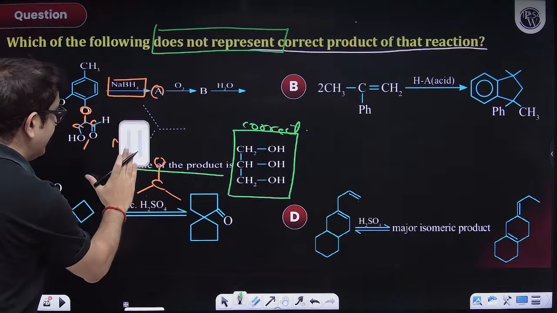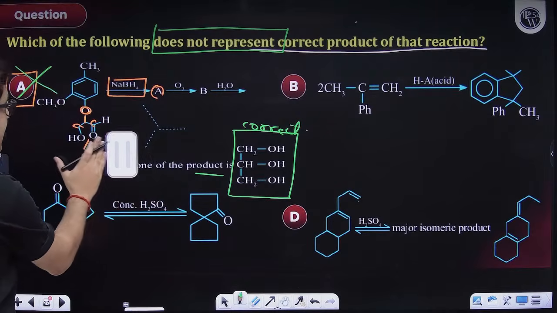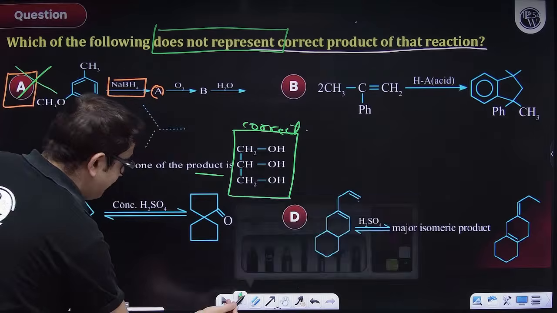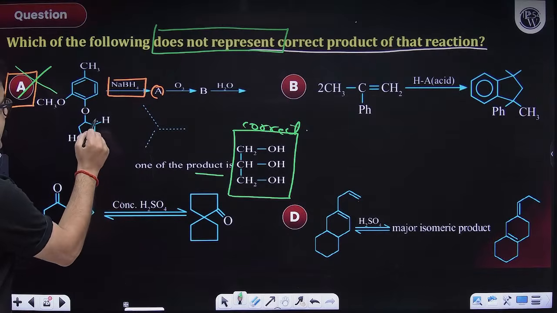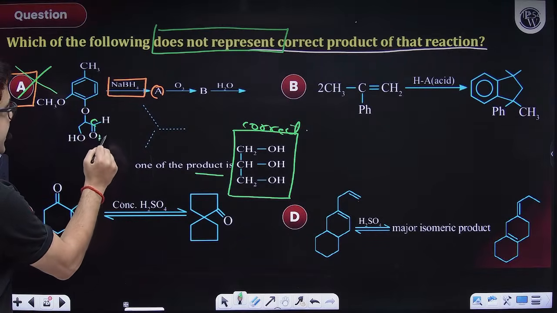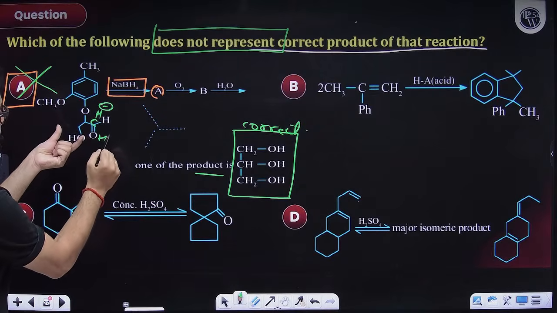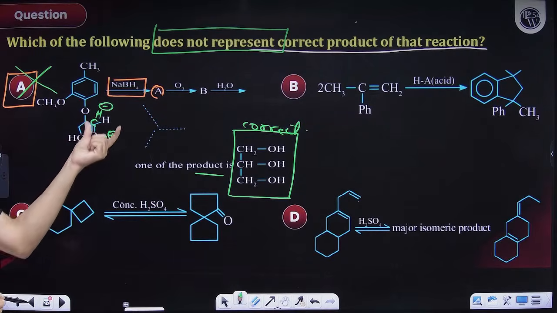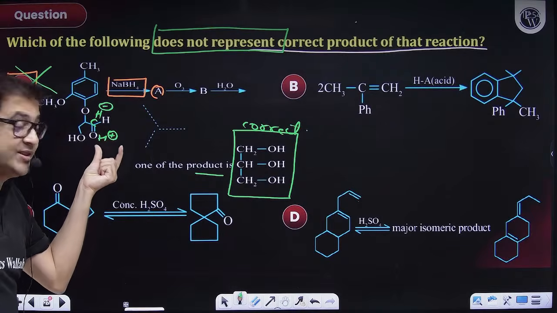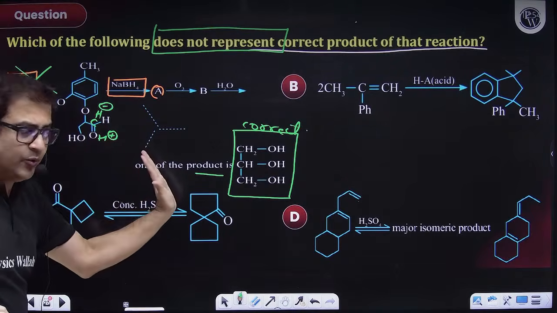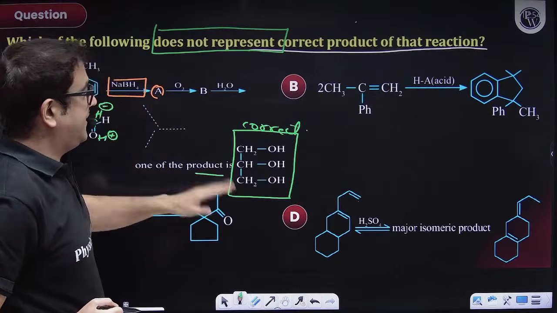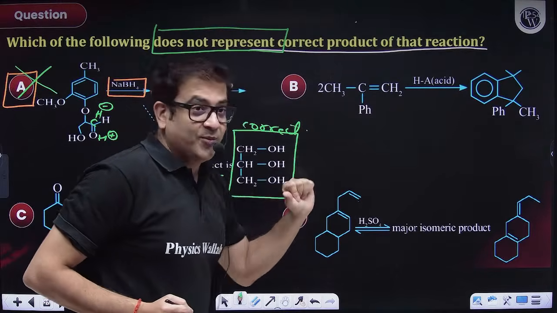Ultimately after the first step, NaBH4 will bring one H here and one H here. This H will be added as H minus, this H will be added as H plus. So NaBH4 will reduce this aldehyde to alcohol, and remaining we have drawn in the next page. Now what about option 2, sir?